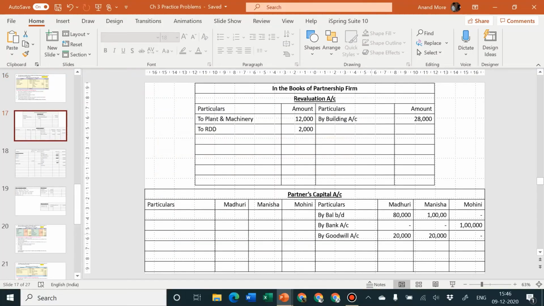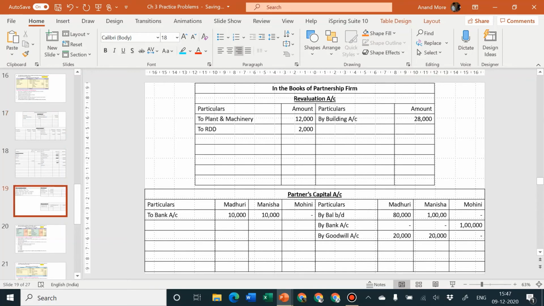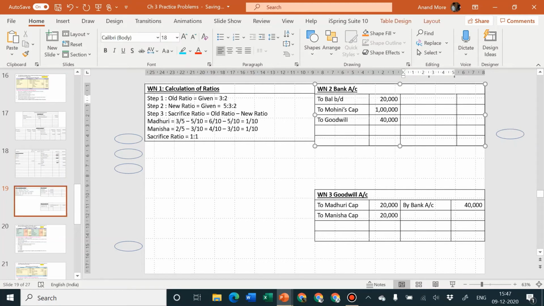So I'll say partners capital account debit side to bank account 10,000, 10,000. Where did I get 10,000? Because they have told us to keep half of the money, so we understood that withdrawing the other half is also fine.